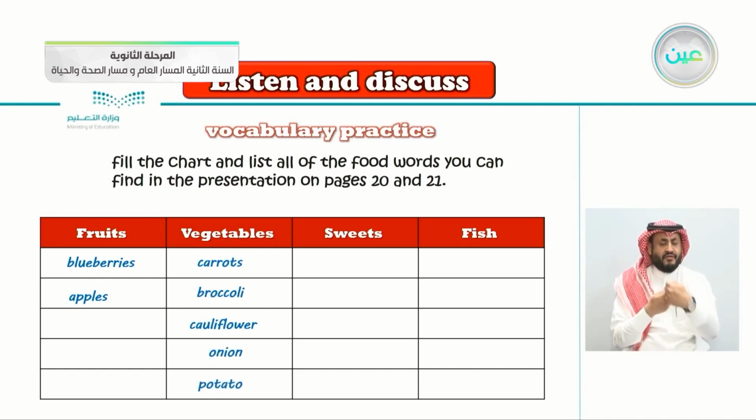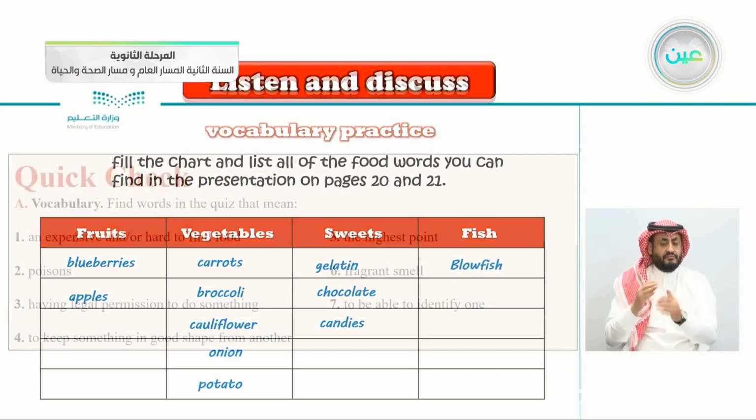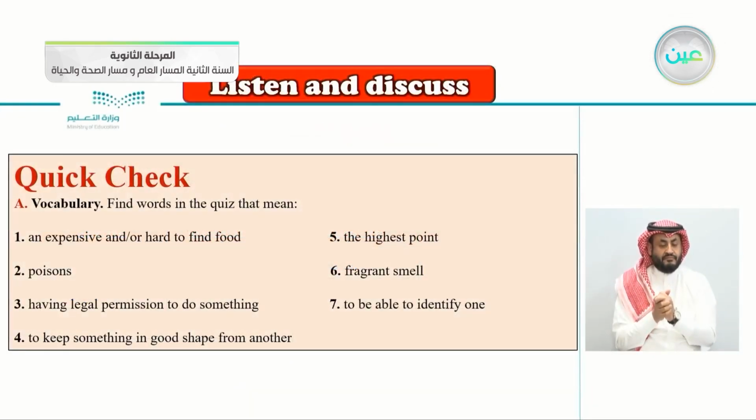What about sweets? Let's see sweets here. Yes, gelatin, chocolate, and very good, candies. What about fish? Only one. It was just the blowfish. Here's the quick check here.